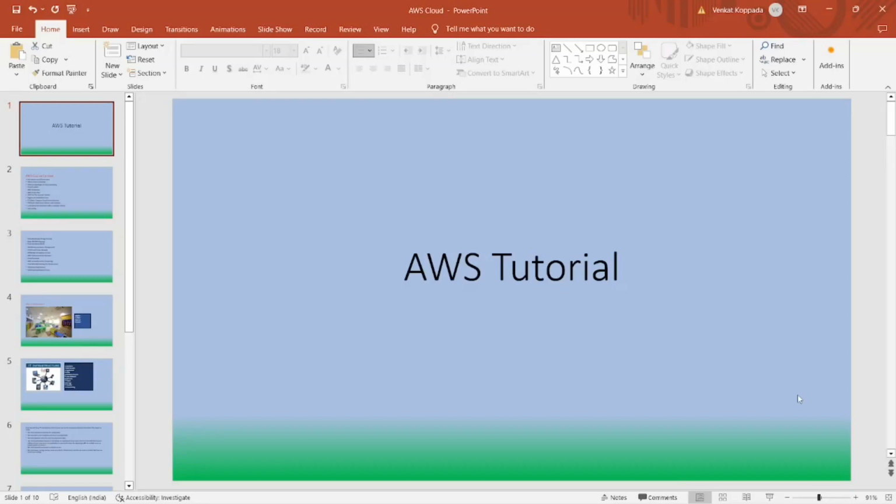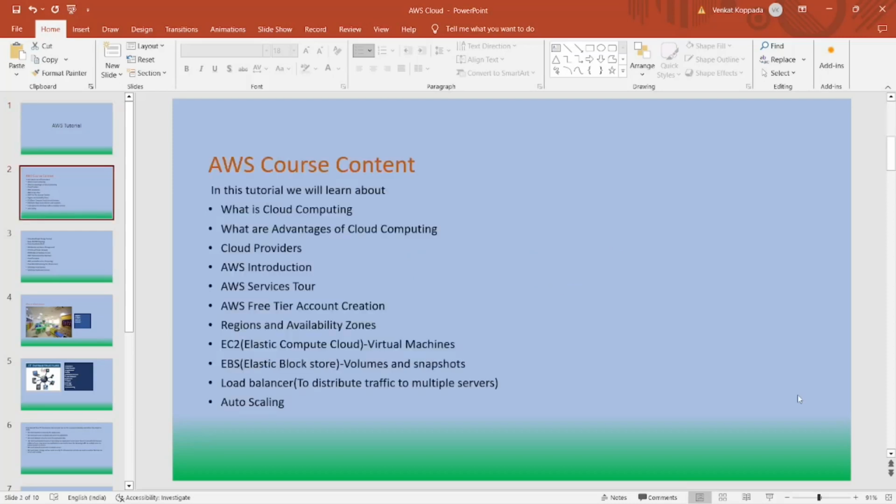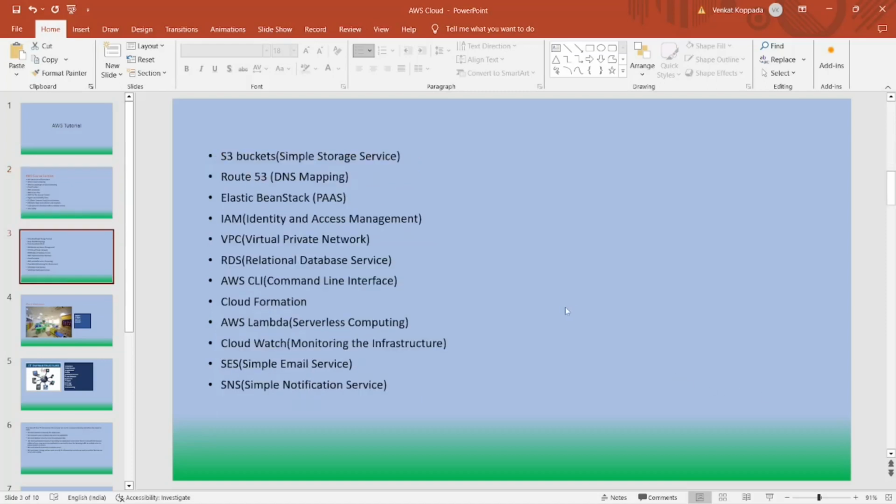My name is Venkat and in this tutorial I will explain on AWS. So we will go through what is cloud computing, what are advantages of cloud computing, cloud providers, AWS introduction, AWS services tour, AWS free tier account creation, regions and availability zones, EC2, EBS, load balancer, auto scaling, S3 buckets, Route 53, Elastic Beanstalk, IAM, VPC, RDS, AWS CLI, CloudFormation, AWS Lambda, CloudWatch, SES, SNS.